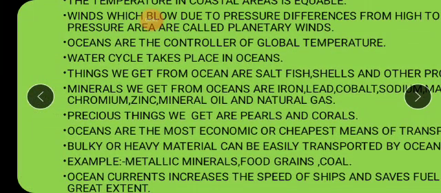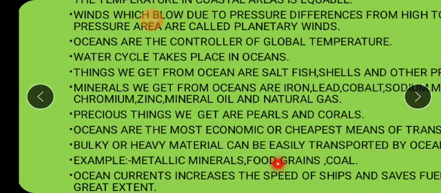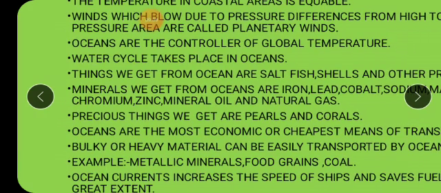So those ships carry those heavy bulky materials, heavy loads. So it becomes very easy to transport such heavy things from one part of the country, from one place to another. Examples of such bulky or heavy material: metallic minerals, the minerals which are the source of metals, isn't it? Food grains or coal, isn't it? So these are some of the heavy materials which could be transported very easily through water transport.